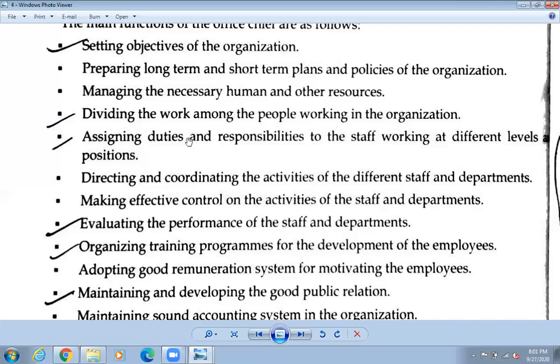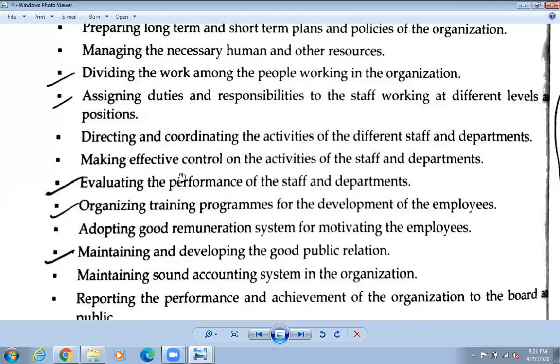So next one is assigning the duty and responsibility to the staff working at the different level of position. Okay, so your duties and responsibility, if I am the plus two in charge, that means what is my duty and responsibility? To work very hard for the plus two level. Okay, so त्यो तिमीहरूको ड्युटीमा पर्यो. So that means duty and responsibility यस्तो है भनेर, so they will decide.